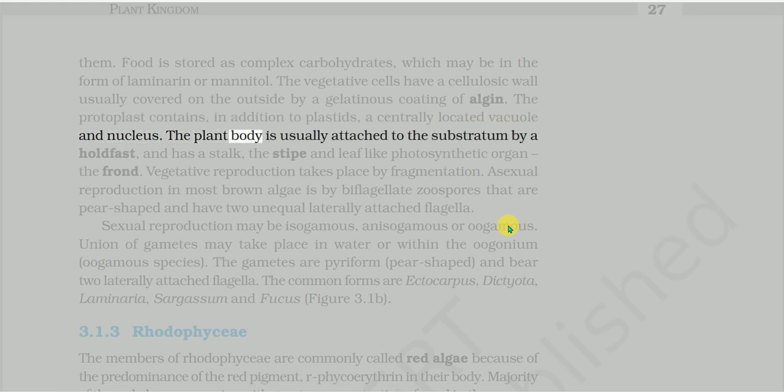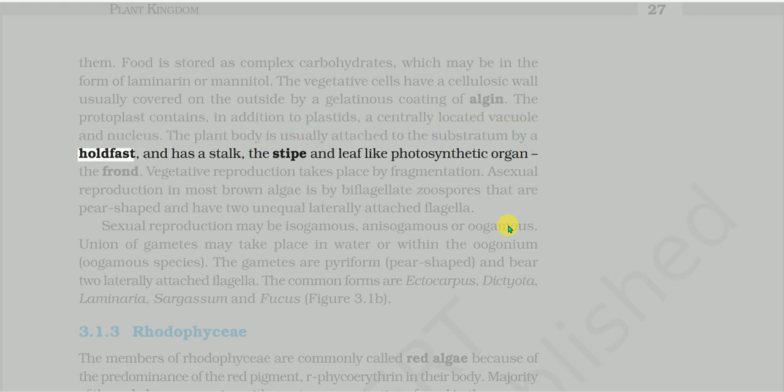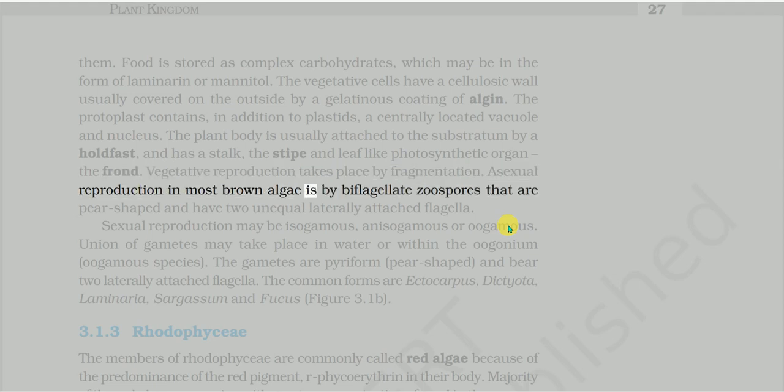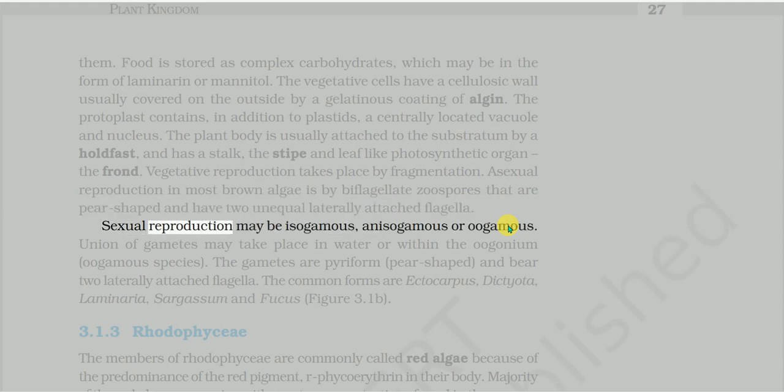The plant body is usually attached to the substratum by a holdfast, and has a stalk, the stipe, and leaf-like photosynthetic organ, the frond. Vegetative reproduction takes place by fragmentation. Asexual reproduction in most brown algae is by biflagellate zoospores that are pear-shaped and have two unequal laterally attached flagella. Sexual reproduction may be isogamous, anisogamous, or oogamous.